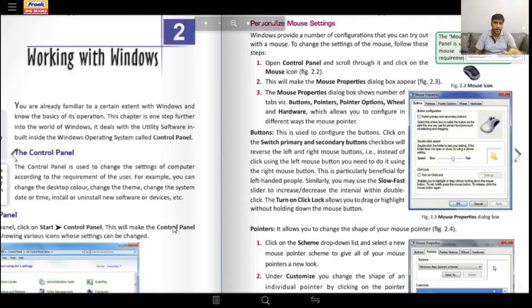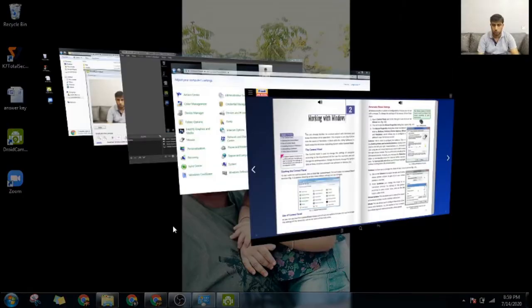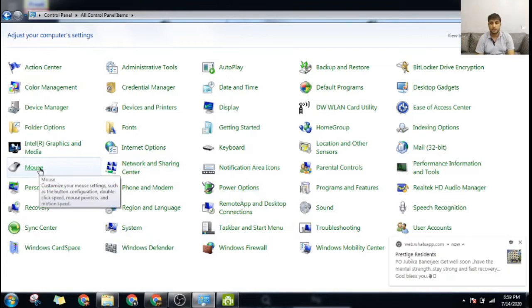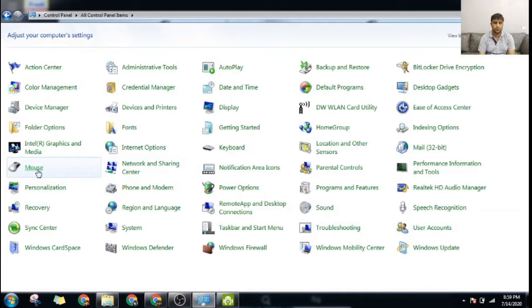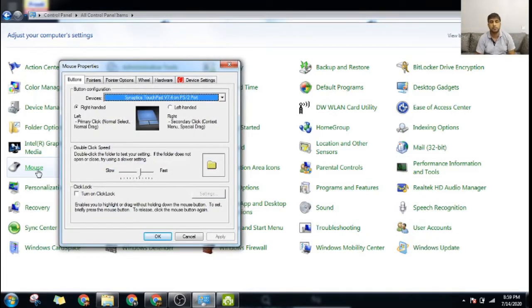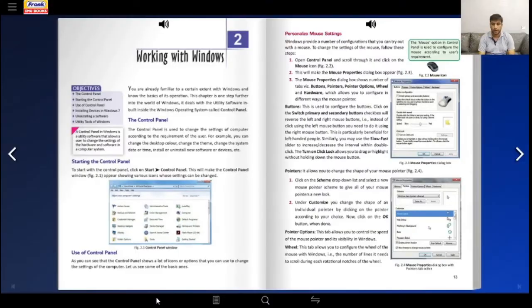First, open the control panel. You have seen how to open the control panel. Scroll through it and click on the mouse icon. Now if I go to the control panel, in these icons I'll find the mouse option. Where is mouse? Here it is. This is the mouse option. I just open the mouse option, and this is what it looks like. Let us go back to our book and read.